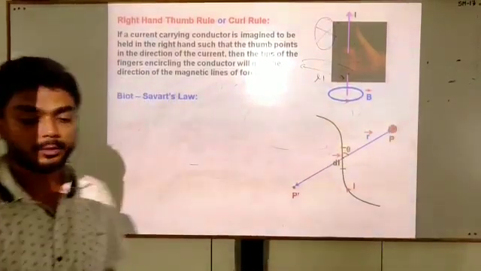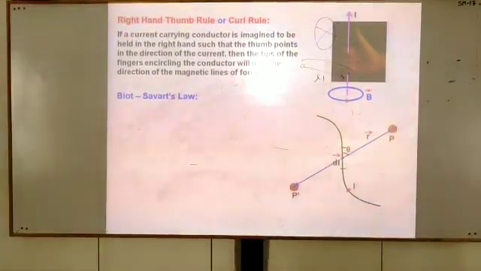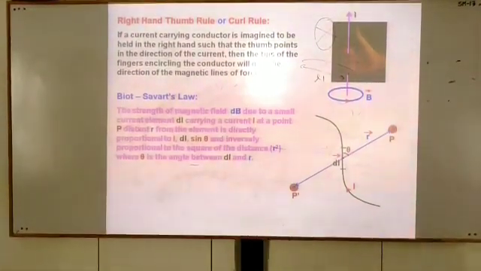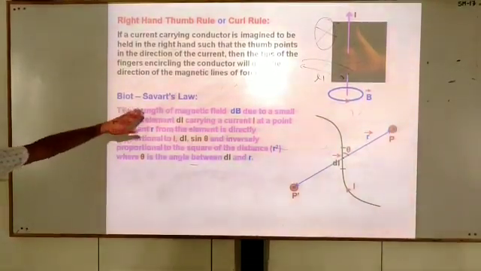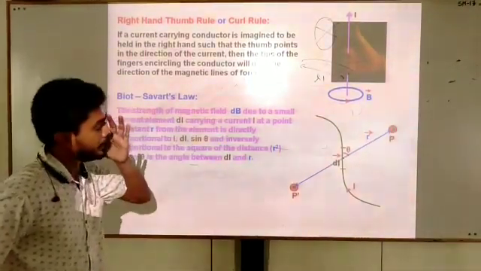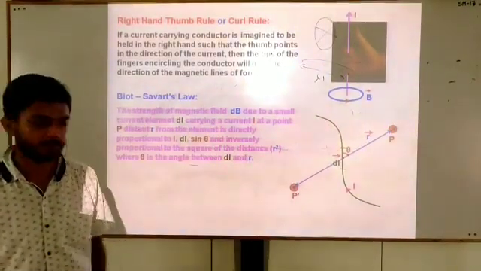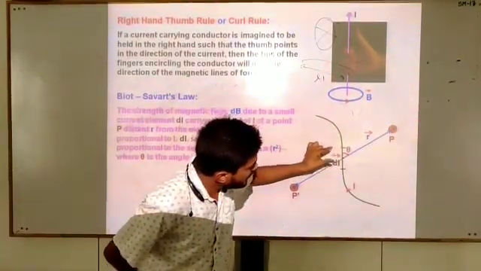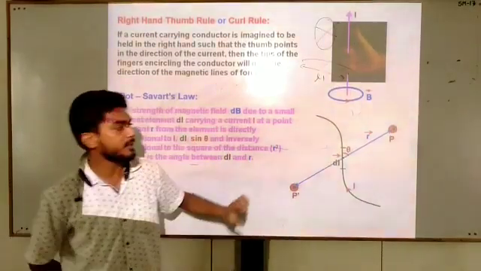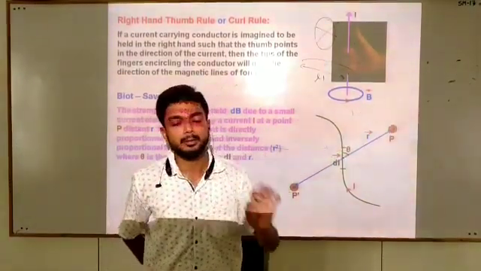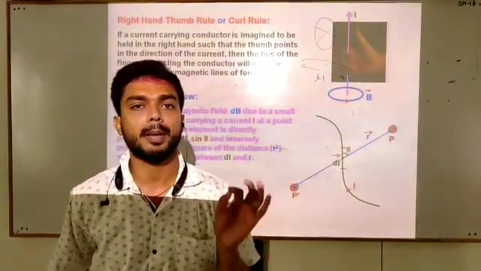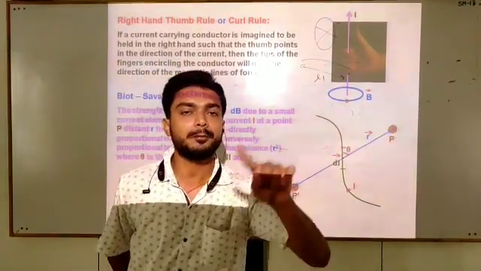Students, now move further. It says that the strength of magnetic field dB at this point P, because we are taking a very small element dl, will be dB. We use the symbol B to denote the magnetic field, as we use E for electric field.